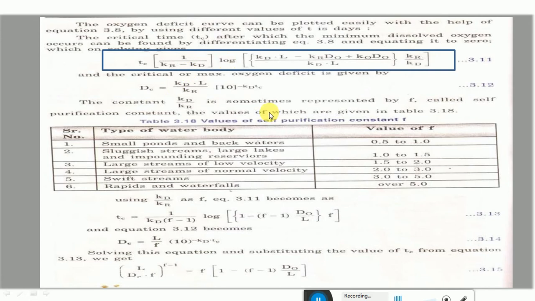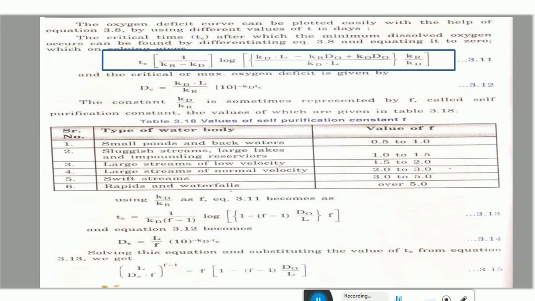Okay, so this is about the self-purification phenomena using the Streeter-Phelps equation. Okay, it is to find out the time at which the self-purification occurs, and the distance from the point of discharge of wastewater up to which there will be no oxygen, or the deficit occurs, that is the critical oxygen deficit and critical time.